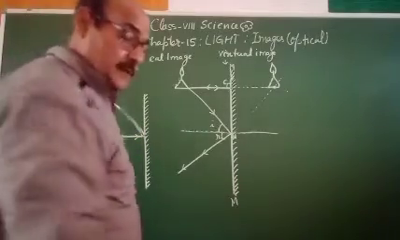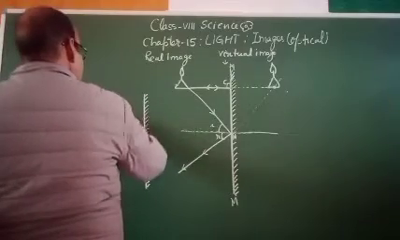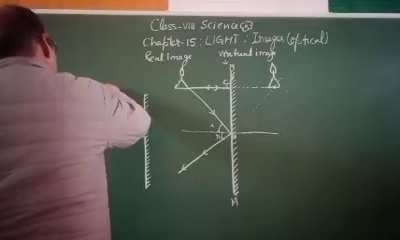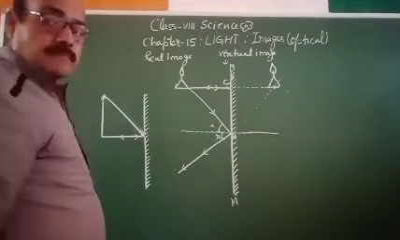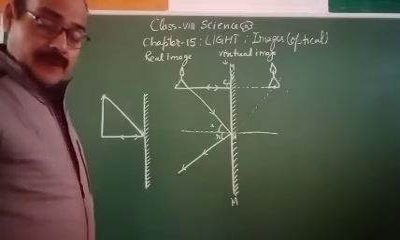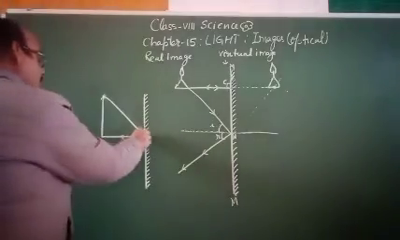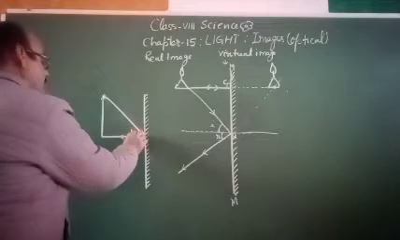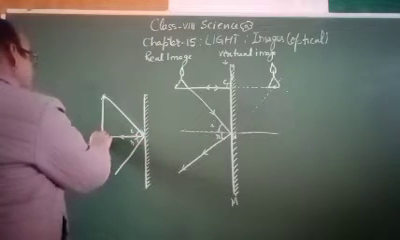This ray will come at this point. This ray will come at this point here. So what is going to happen? This ray will reflect here. This will be I, this will be R, this is the principal axis, and this is the object AB.